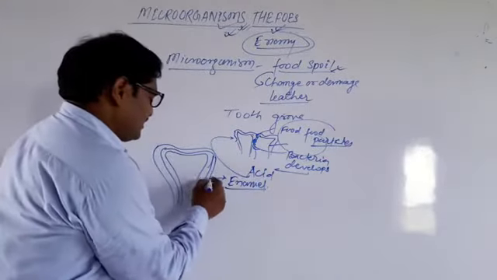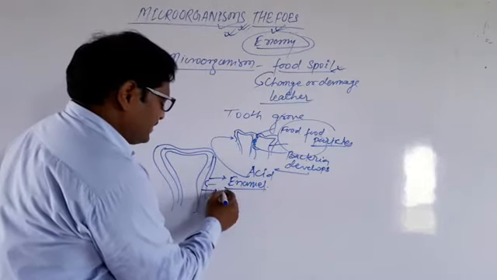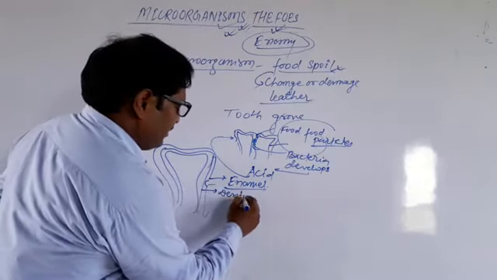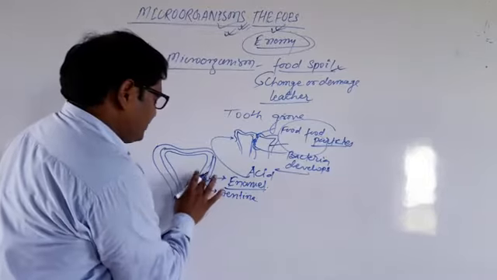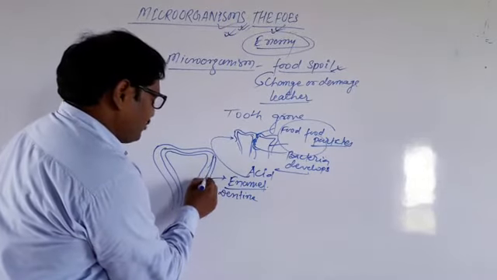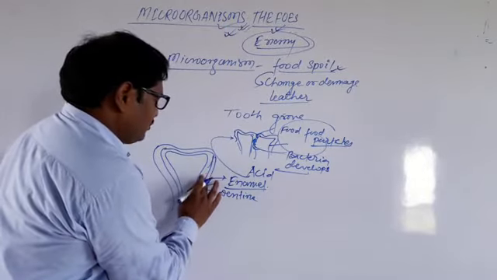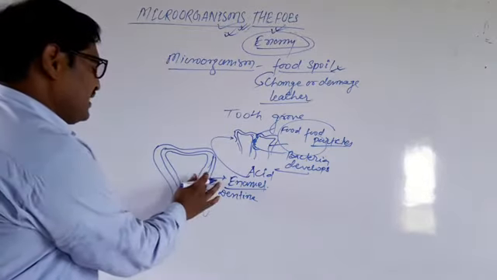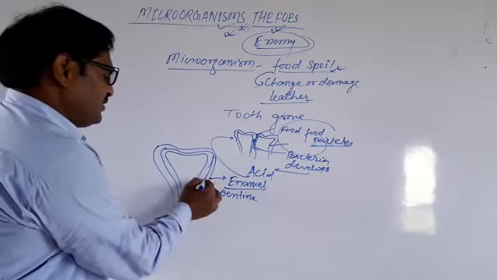So first the enamel is affected, and when the acid formation continues for a long time, this is the second layer. This second layer is called the dentine. So the dentine layer is also corroded. Now you can see that the cavity develops into the second layer.